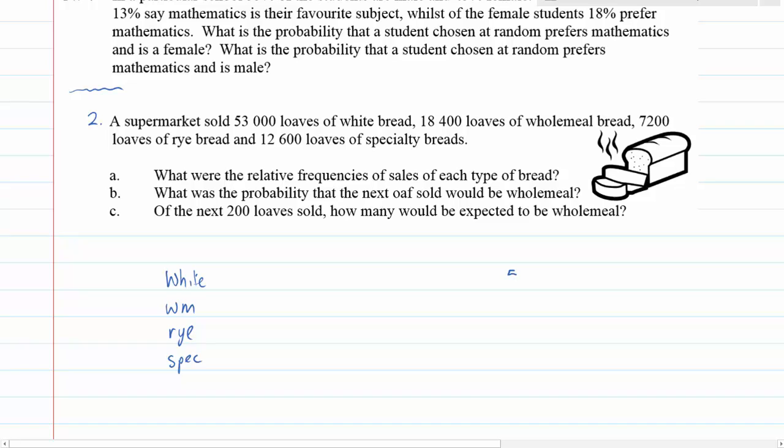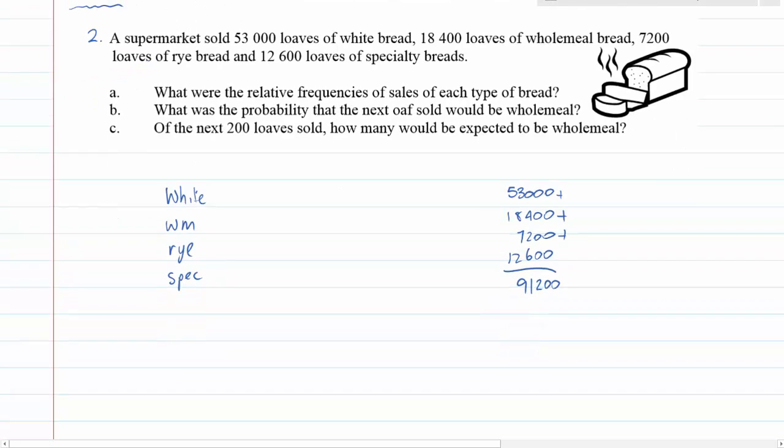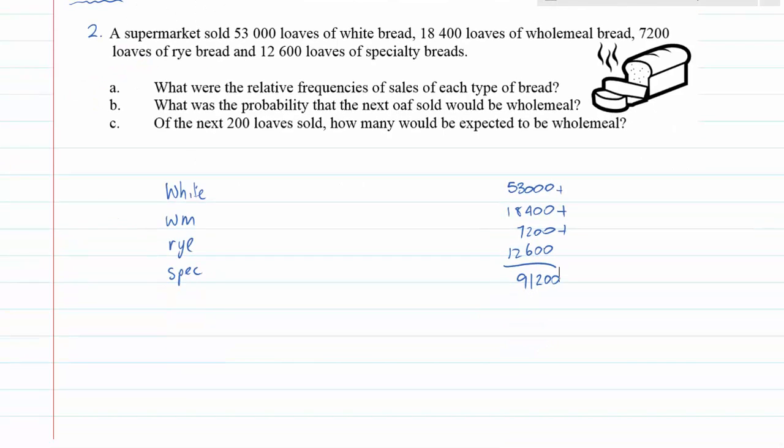Well, first we have to work out how many bread loaves are sold in total. So that's 53,000 plus 18,400 plus 7,200 plus 12,600, and that's equal to 91,200, I believe. Yes, so 91,200 were sold.